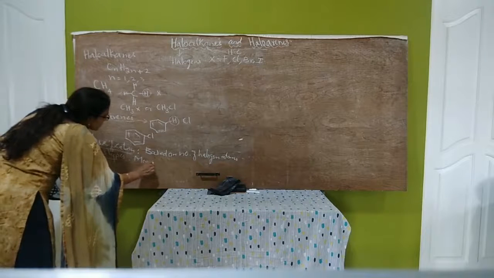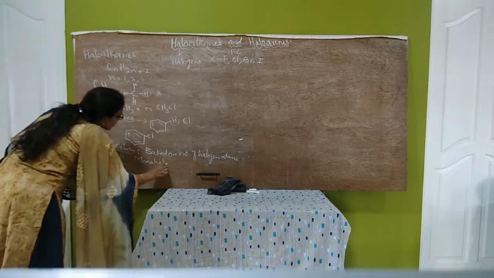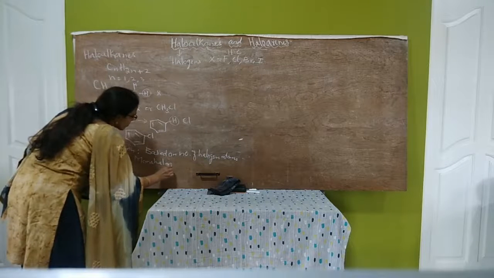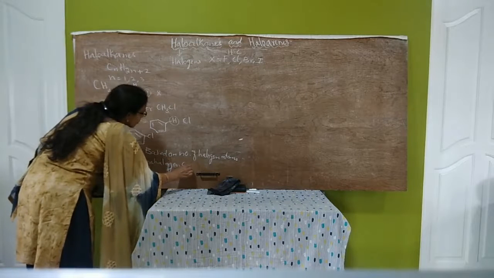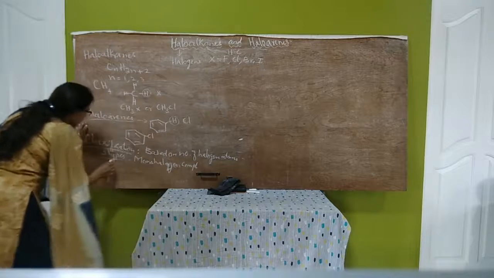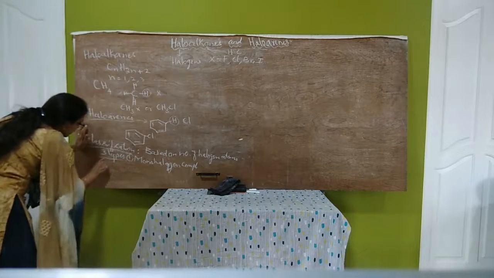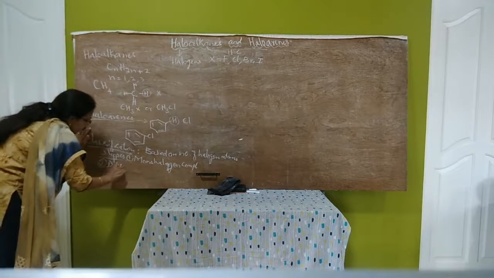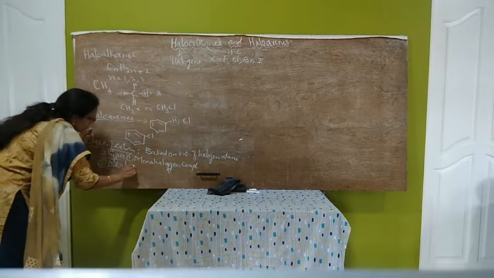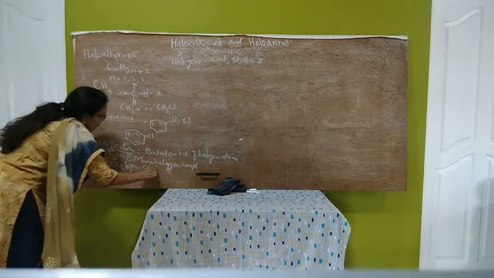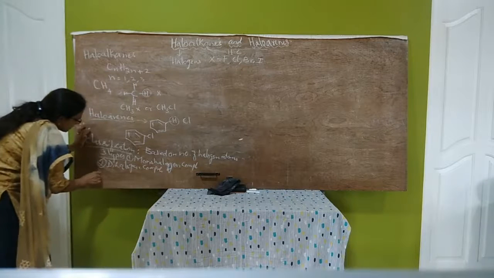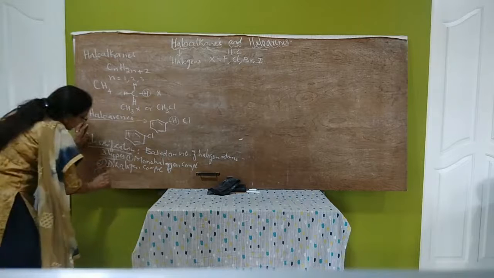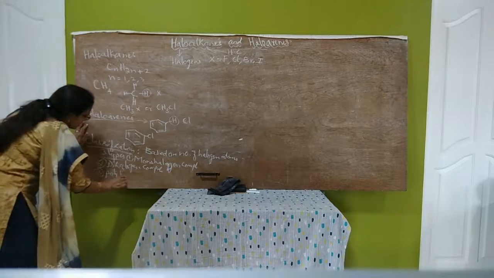They are monohalogen compounds, second, dihalogen compounds, and the third one is polyhalogen compounds.